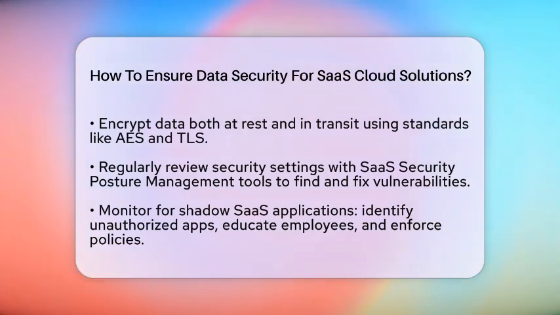Regularly review your security settings with SaaS Security Posture Management tools. These tools scan for misconfigurations, vulnerabilities, and risky integrations. Fix issues before they become problems. Shadow SaaS or unauthorized cloud applications can be a security risk. Scan your network to find these hidden apps, educate employees about risks, and enforce policies to control usage.